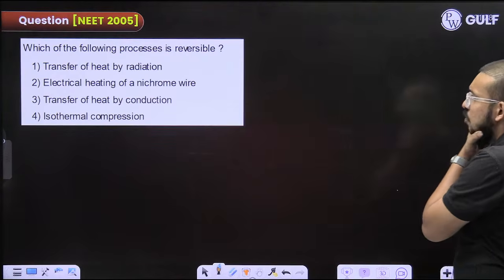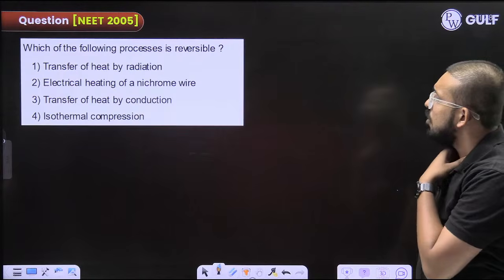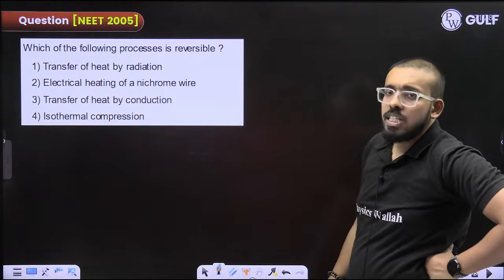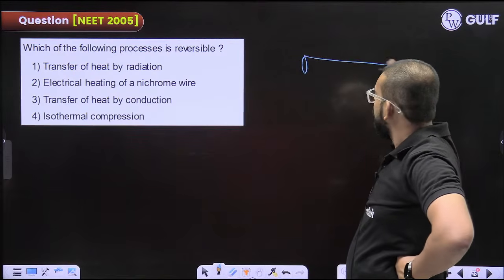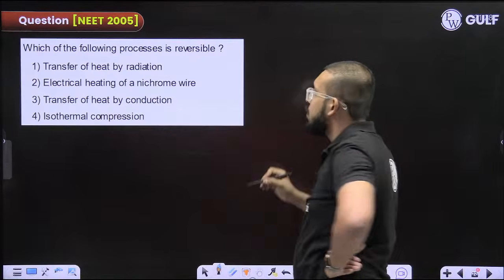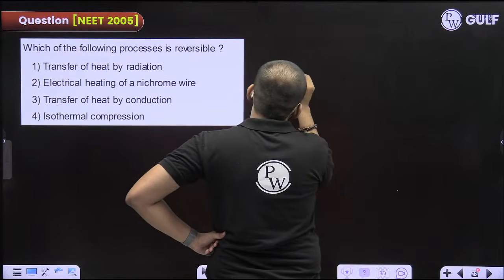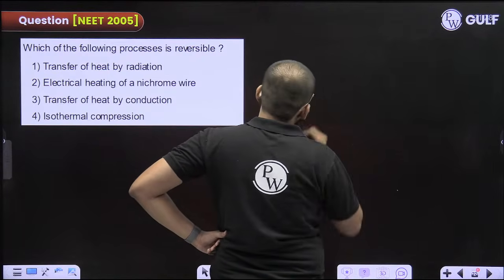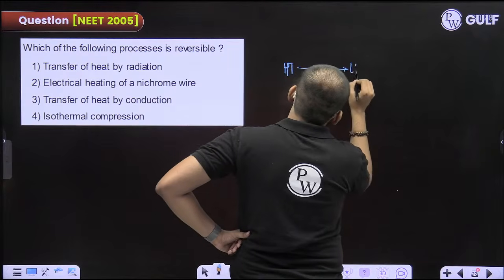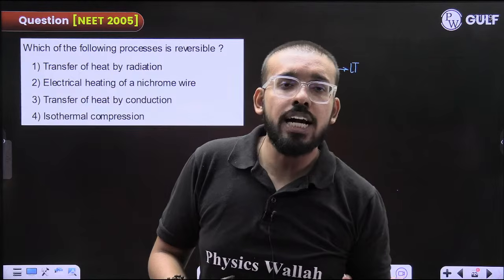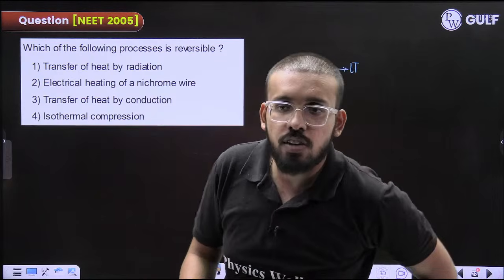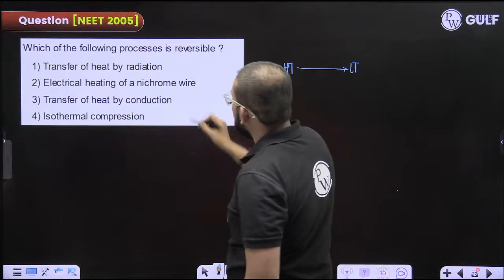Which of the following processes is reversible? Fine. See, in radiation and conduction, heat moves from high temperature to low temperature. Correct? Am I correct? Fine. If you have to move it from low temperature to high temperature, you will have to do some external work. So this is not possible.